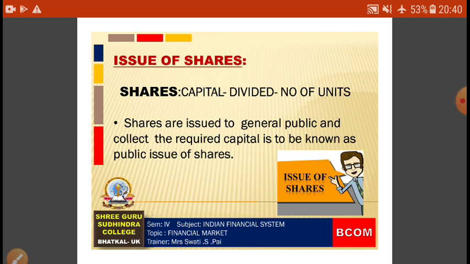Before knowing the meaning of issue of shares, let us understand the meaning of share. You know, capital of the company is divided into number of units called shares. Each share has a certain value called the face value, or we can say share value. Company can collect the capital by issue of shares. It means shares are issued to public and collect the required capital. That is we call public issue of shares. In other words, the newly started company raises the capital by issue of shares to the public. It is said to be called public issue.